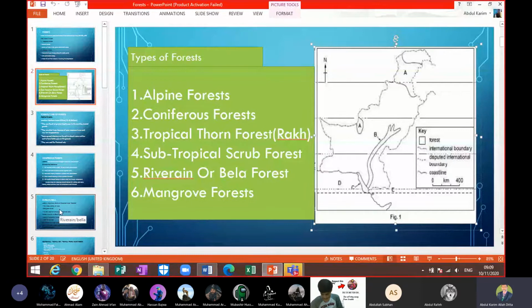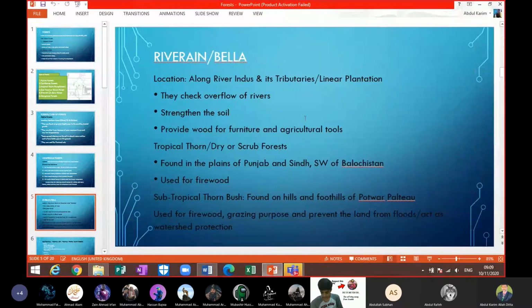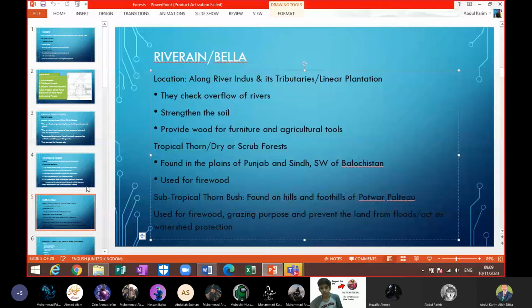So last time we were on which topic, beta? Riverine and bela. Yes, beta. Sir, we were starting man-made forests. Okay, so we did not start the mangrove. So we did mangrove, beta. Yes, sir. We did mangrove. Okay, yes, beta.